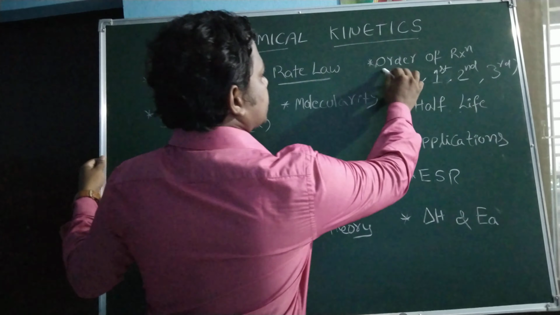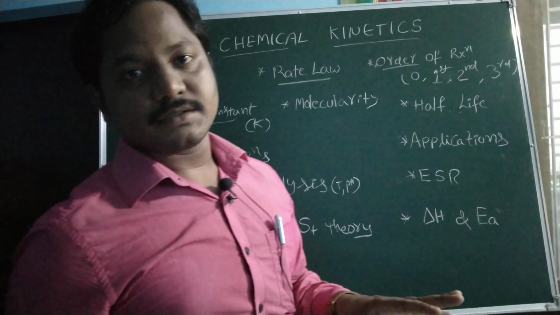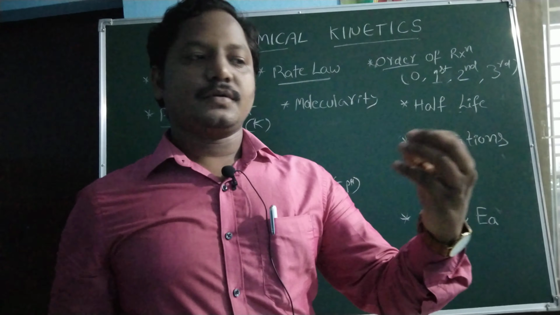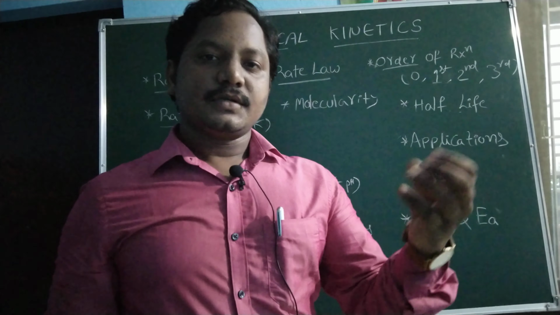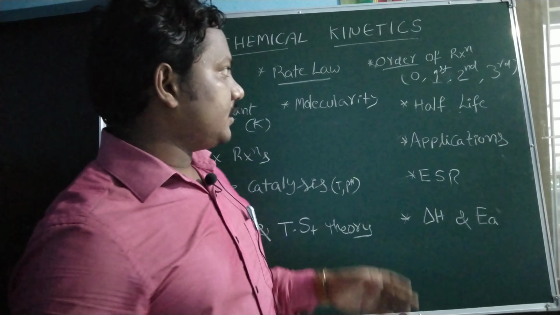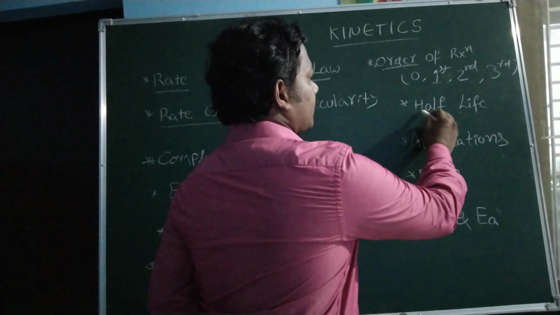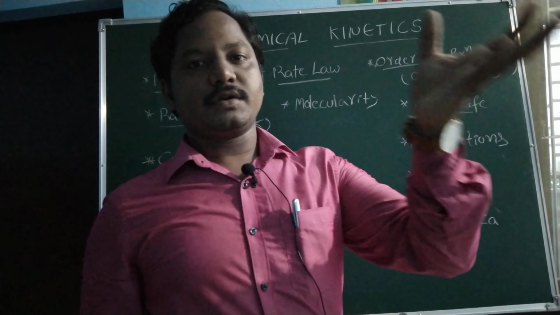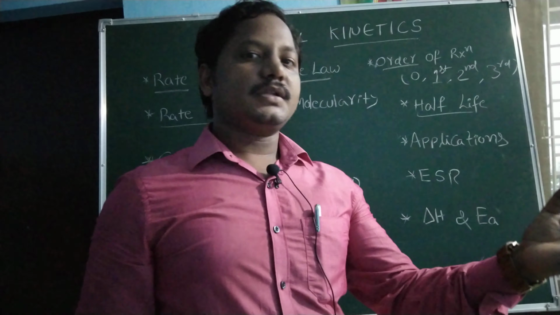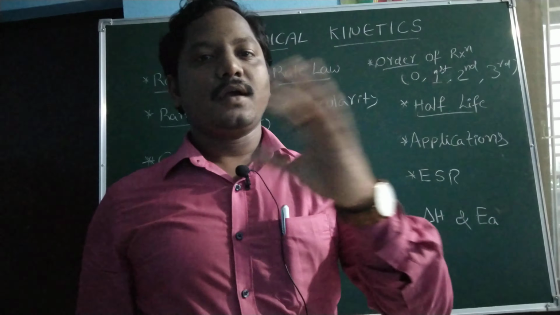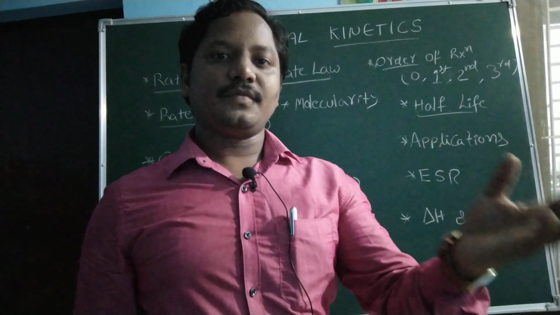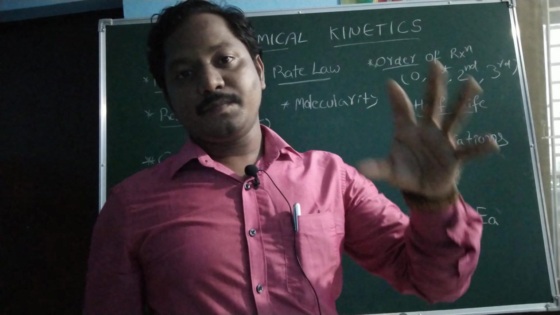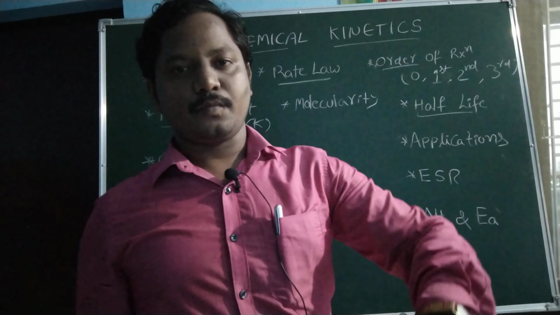Then order of the reaction. This order of the reaction topic is very important. You have to focus on which order the reaction is, zero order, first order, second order or third order, and there is a relation between half-life and order of the reactions. For example, zero order kinetics. Then what is the relation with half-life? There is a relation between first order and half-life, zero order and half-life, second order and half-life, and third order, and basically whether half-life is dependent or independent. You have to focus on those topics.